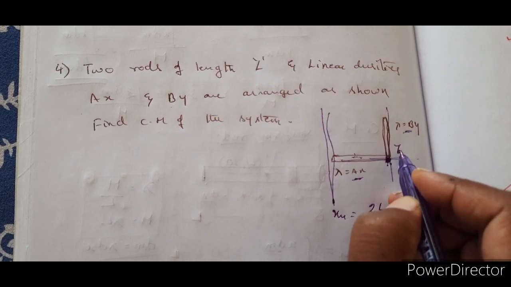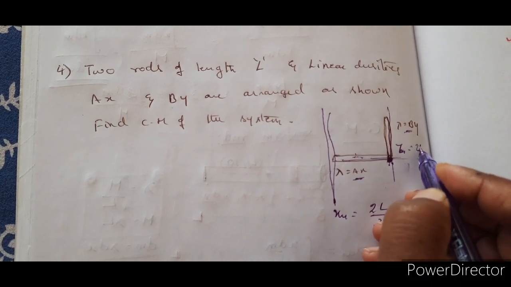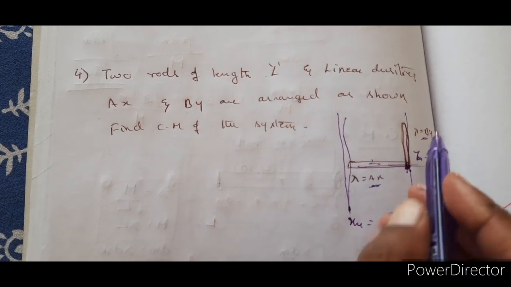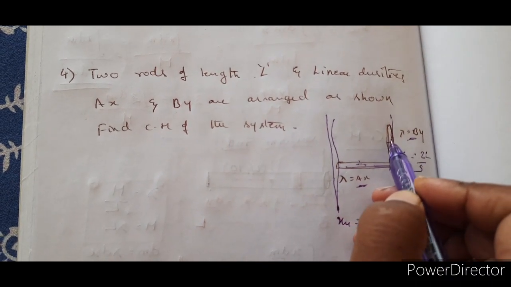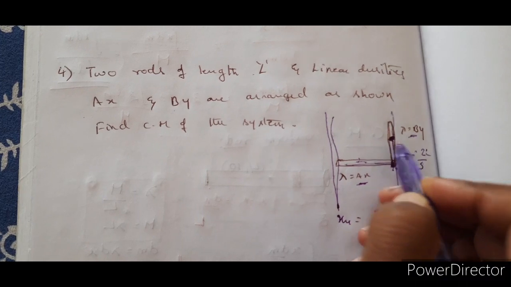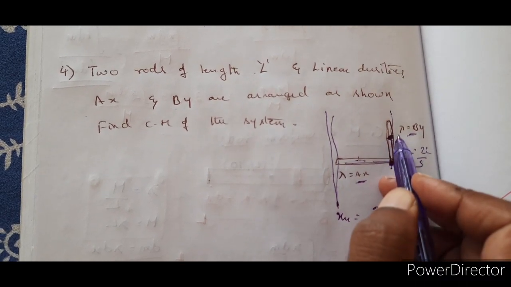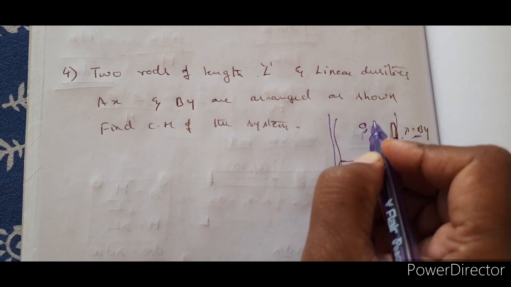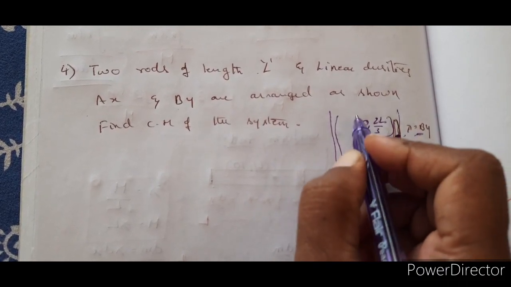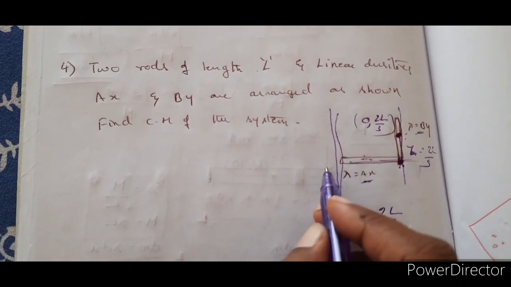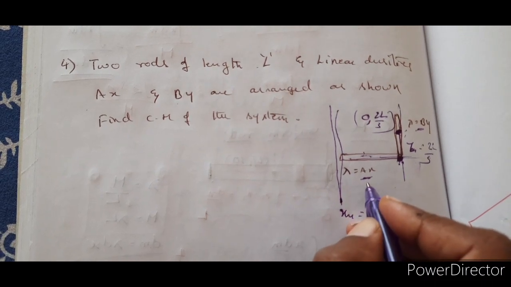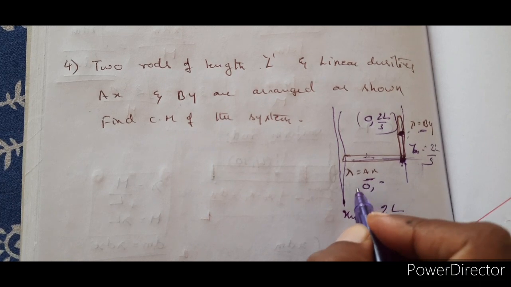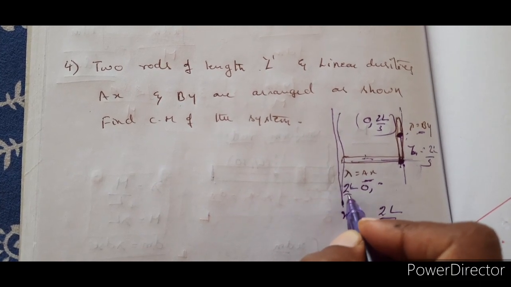So ycm is equal to 2L by 3 again, because the length is given to be the same for both. So we know that the centers of mass are at 2L by 3 comma 0 and 0 comma 2L by 3, because one is along the x-axis and the other is along the y-axis.